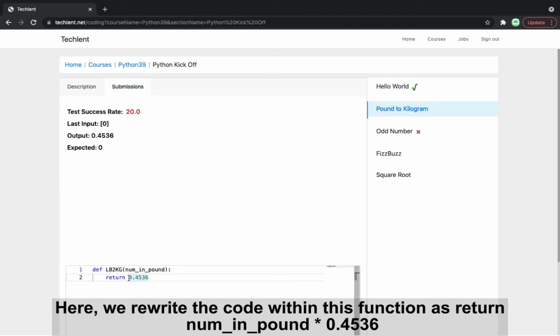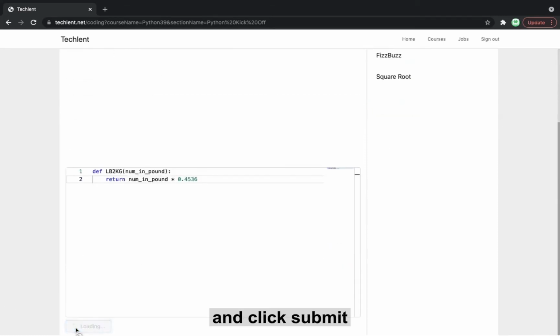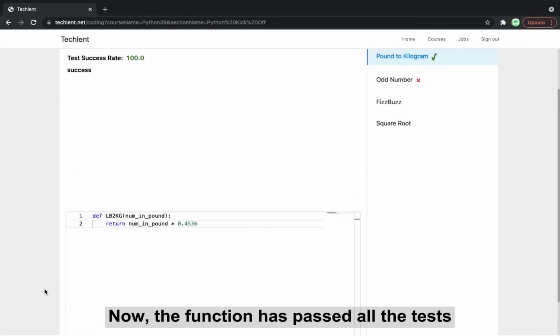Here, we rewrite the code within this function as return num in pound times 0.4536 and click Submit. Now the function has passed all the tests.